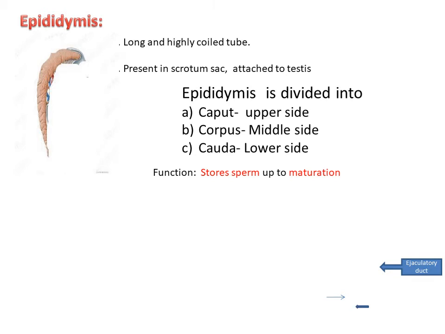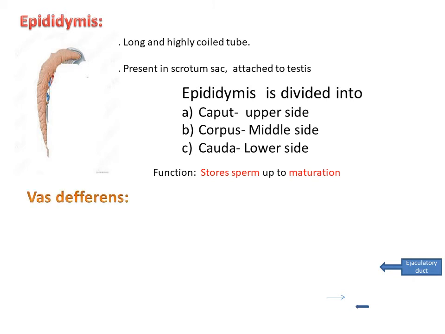If you see in detail, in the head of the epididymis, that is in the caput region, the sperm undergoes physiological maturation, acquiring increased motility and fertilizing capacity. It means that they have the capacity to break the zona pellucida.